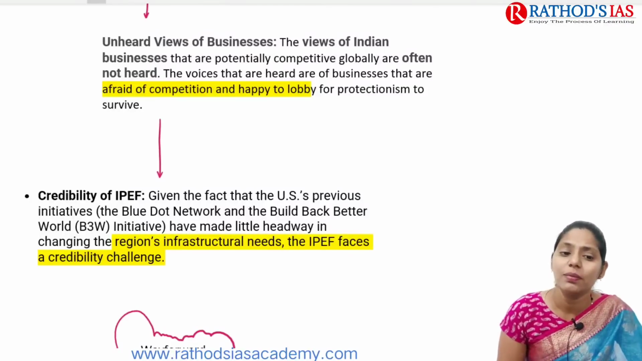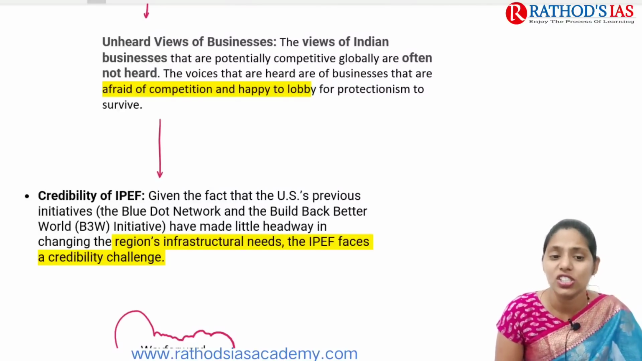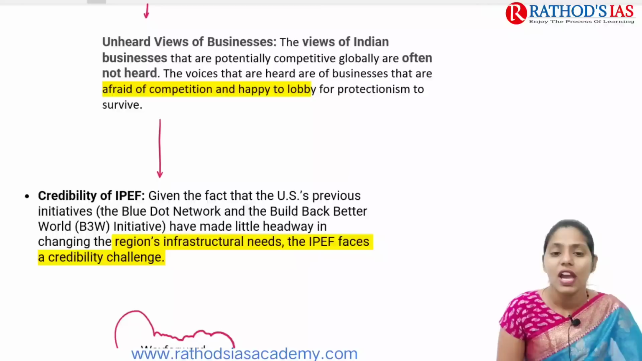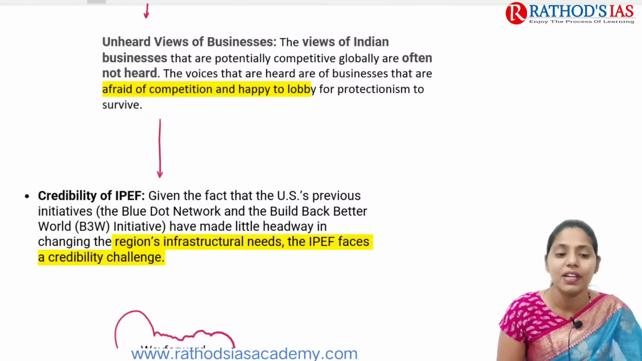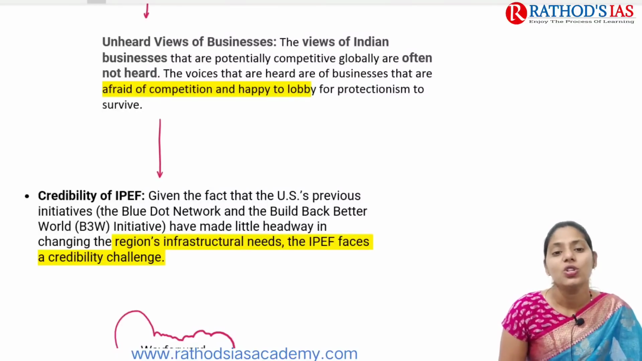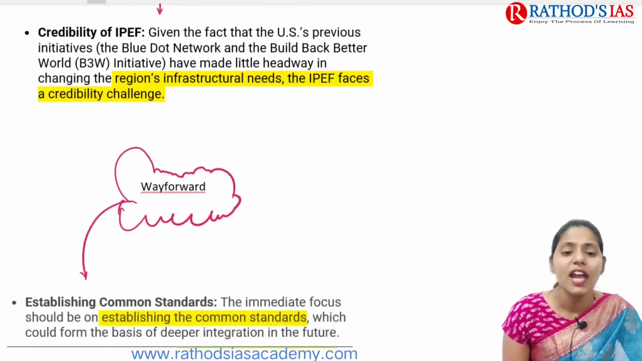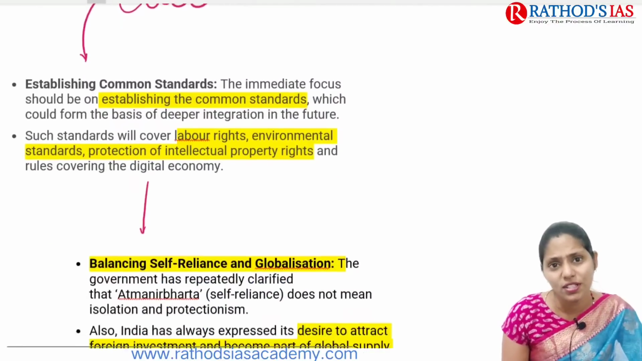And the next one is credibility of this IPEF. Given the fact that previous US initiatives, for example the Blue Dot Network as well as the Build Back Better World, that is the B3W initiative, had very little impact, this is also one cause of concern. And next one is the way forward. So what is the way forward?